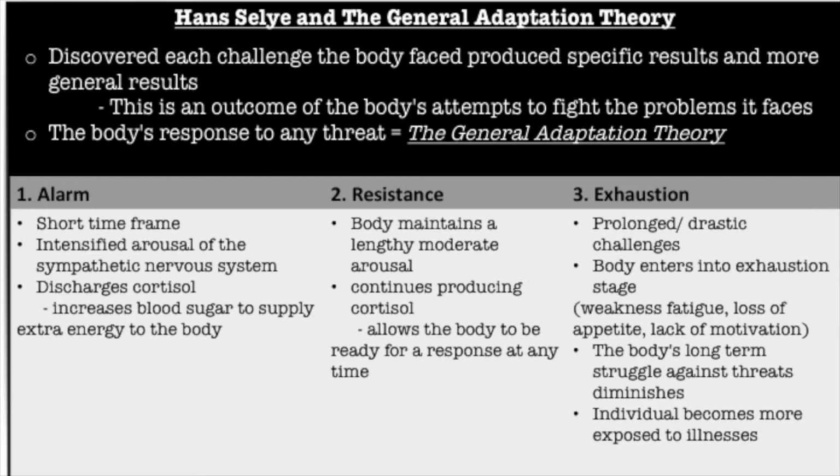The resistance stage is where the body maintains this lengthy moderate arousal, continuing to produce cortisol. Whereas exhaustion is where, due to the prolonged drastic challenges it's faced, the individual enters into weakness, fatigue, lack of motivation, and the long-term struggle the body faces basically goes into a shutdown mode, and this individual becomes more susceptible to illnesses.